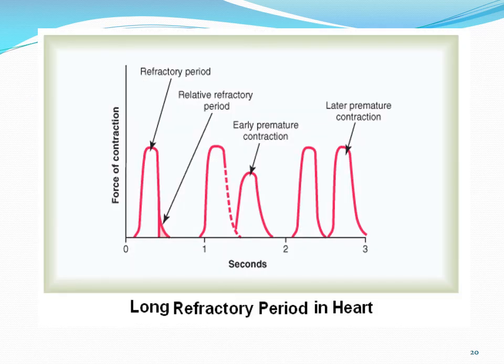Here you can see this is the absolute refractory period. During this period, if you apply the next stimulus, there is no contraction. But after the end of this period comes the relative refractory period. This is the absolute refractory period, so there is no use of the second stimulus. But what is a relative refractory period? This part is the relative refractory period.